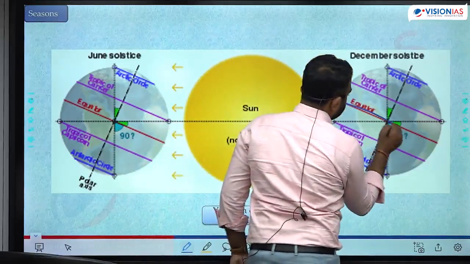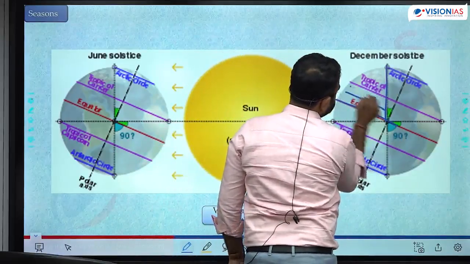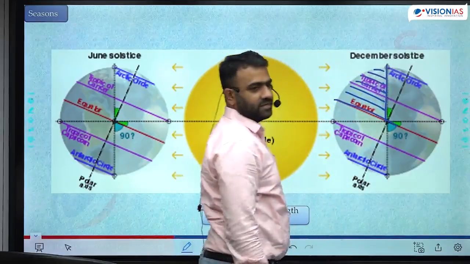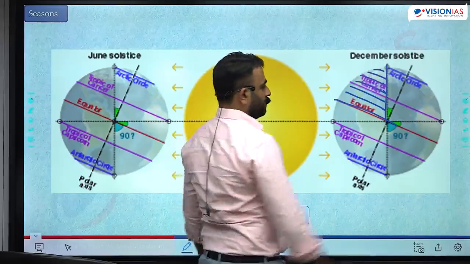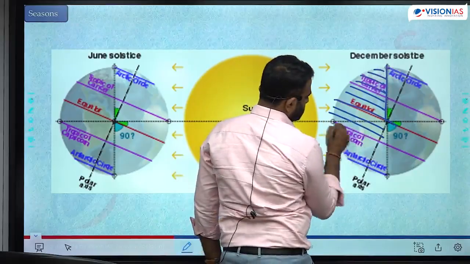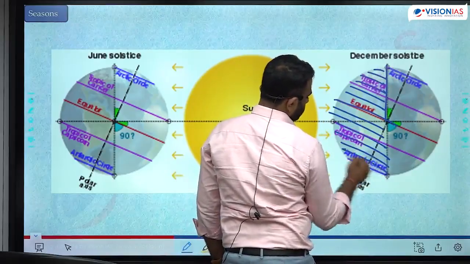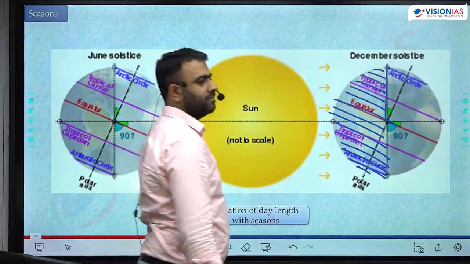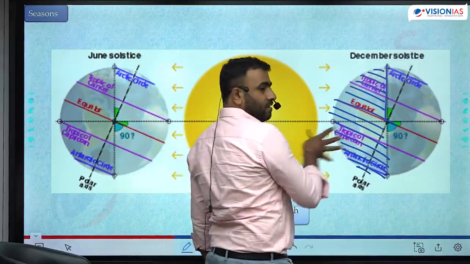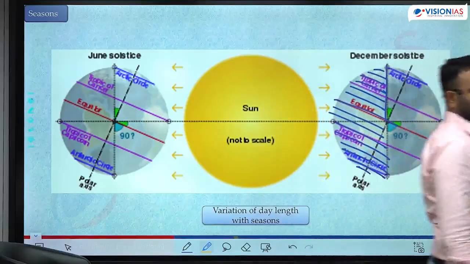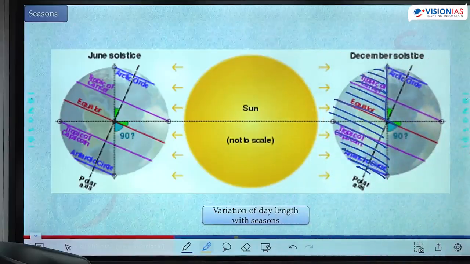Okay, observe. Length of the day is decreasing in the northern hemisphere. The more you go towards the higher latitudes, length of the day is decreasing. Illuminated तो इतना ही है ना. Whereas in the southern hemisphere, length of the day is increasing. The more you come towards the south, the length of the day has started to increase. And higher angle of incidence is in the southern hemisphere, lower angle of incidence is in the northern hemisphere. Lower intensity, higher intensity. Shorter length of the day, lower intensity of sunlight.